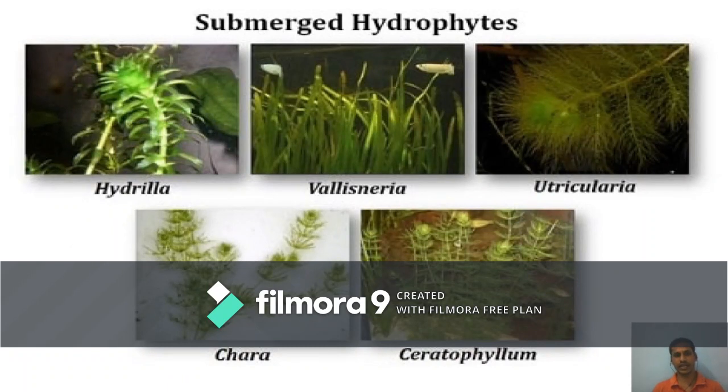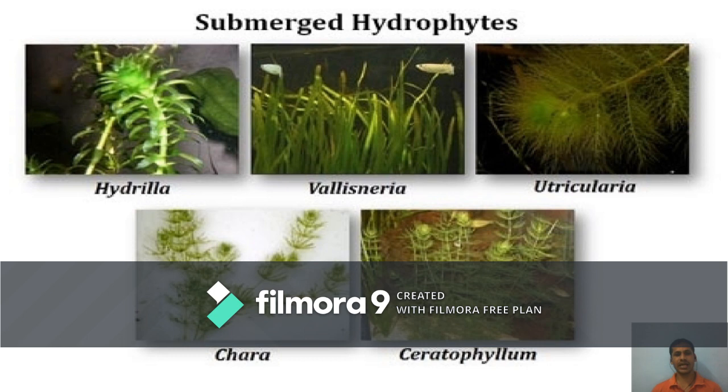Submerged hydrophytes are immersed inside the water; they don't show outside the water. For example, Hydrilla, Vallisneria, Utricularia, Chara and Ceratophyllum. Hydrilla is a well-known example, so you might have seen it. Among these, Utricularia is an insectivorous plant, and it is able to fix atmospheric nitrogen.